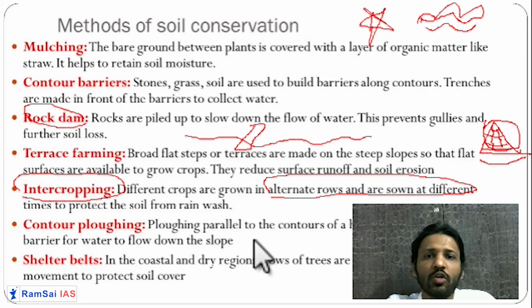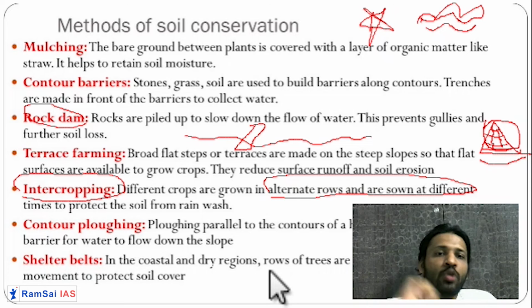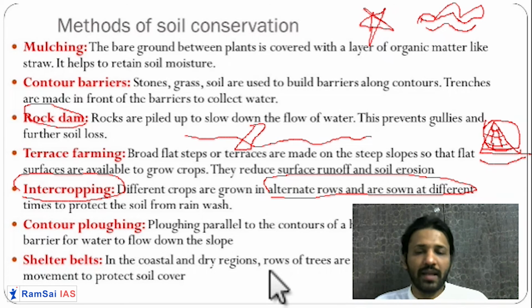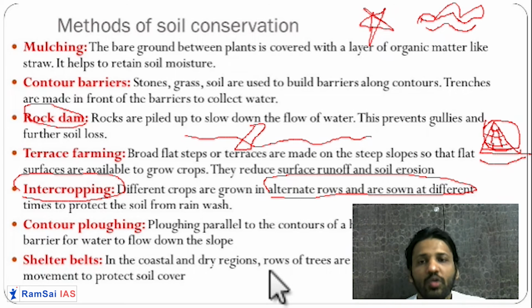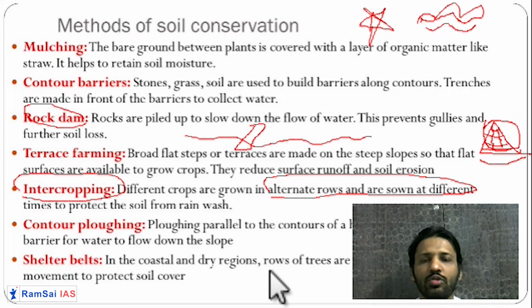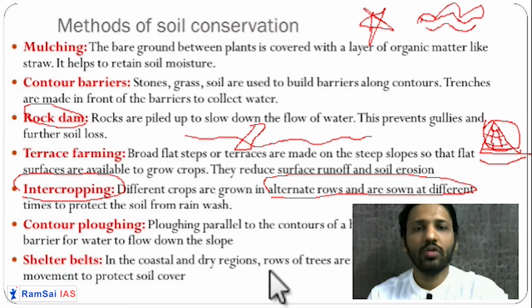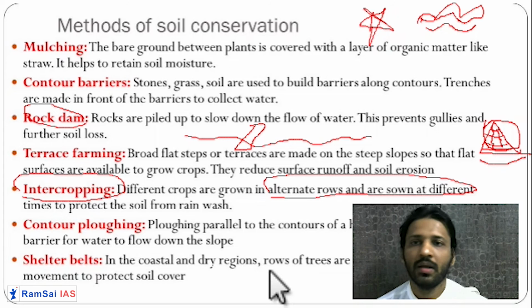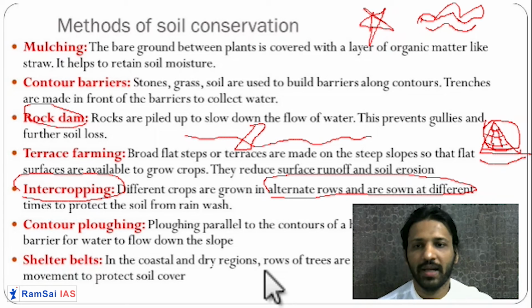So contour plugging is parallel to the slope. Parallel plugging is also done. Contour plugging is done on very mild slopes, slopes that are not very high like mountains. So there you do the contour plugging. Parallel to the slopes, you make contours so that water will be absorbed in this contour. Then the last one is the shelter belts.